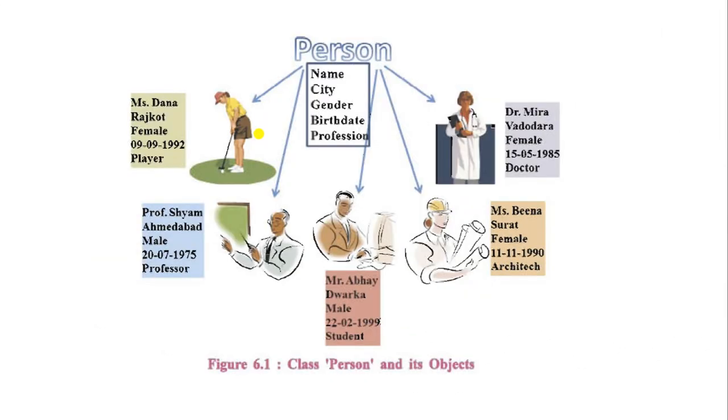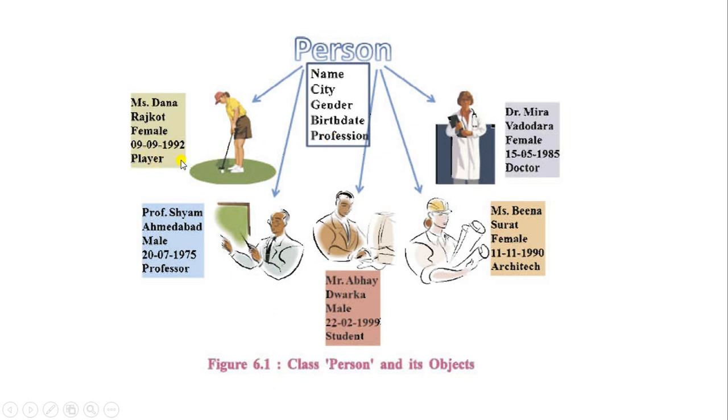In that diagram you are watching these different attributes. You can see over here, person is a class and in it different attributes are there, like name, city, gender, birth date and profession. Now you see the different examples, like Mrs. Dana, their city Rajkot, gender female, birth date and profession.